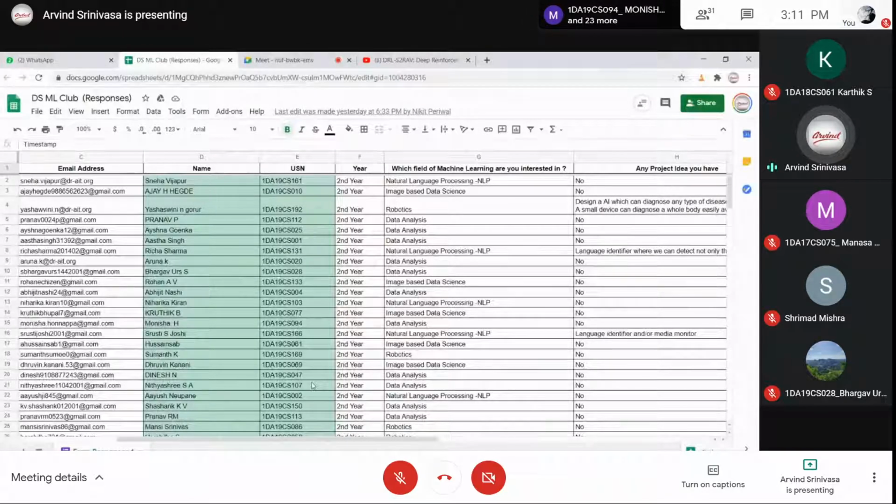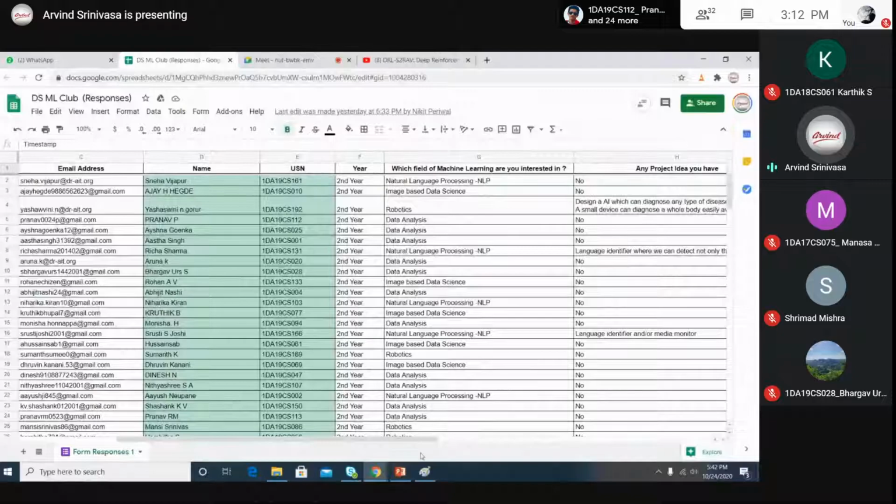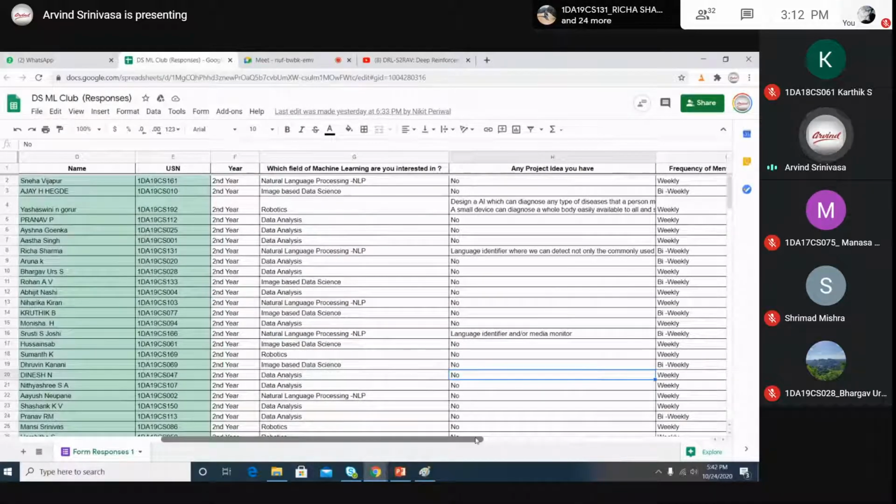So let it be any idea. Please write it down. Whether it can be achieved or not is the next thing. I want you people to think. For example, Nityashri has written data analytics and has told no.